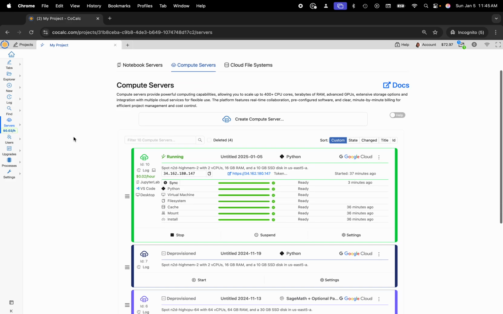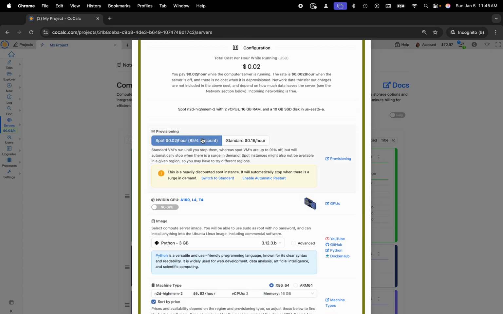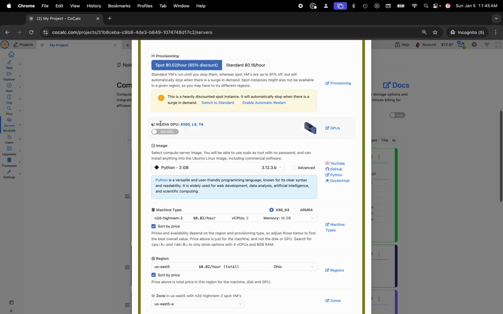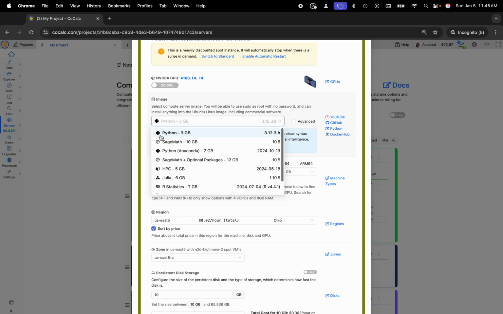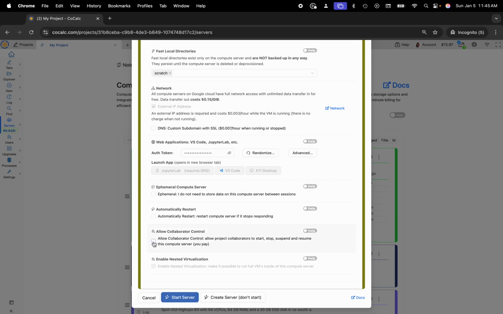So if I'm creating a new compute server, I can click on this button here. You would choose the cloud provider of your choice, Google Cloud or HyperStack. You could also use self-hosted resources like a local laptop or server or your cloud provider of choice. And then you can also choose between spot or standard instances, GPUs if you need them, the image that you'd like for the compute server.